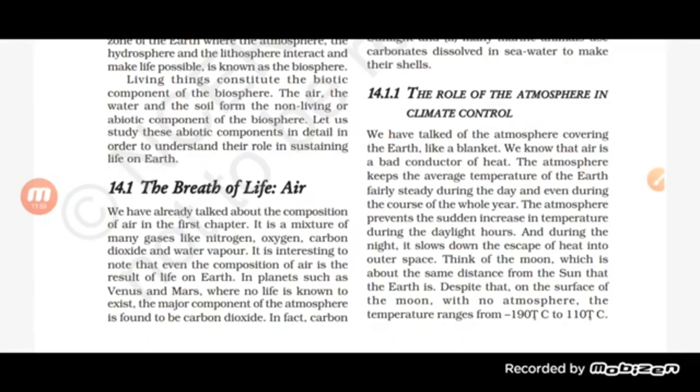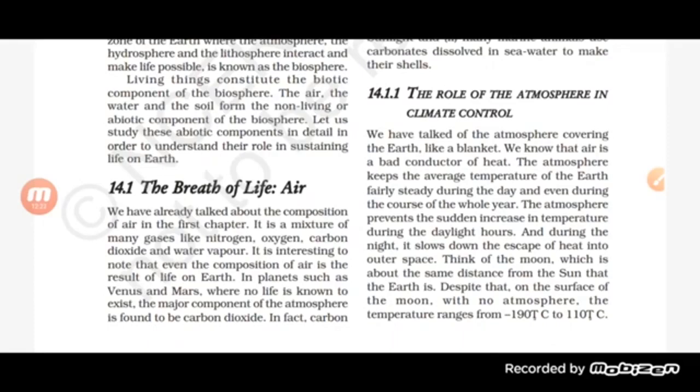Think of the moon, which is about the same distance from the sun that earth is. When we talk about the atmosphere, atmosphere is what? It's a kind of blanket. What is the role of a blanket? A blanket gives us protection from any kind of condition. Basically, the role of the atmosphere is the same. It helps in keeping the temperature average, fairly steady during the day and even during the course of the whole year.